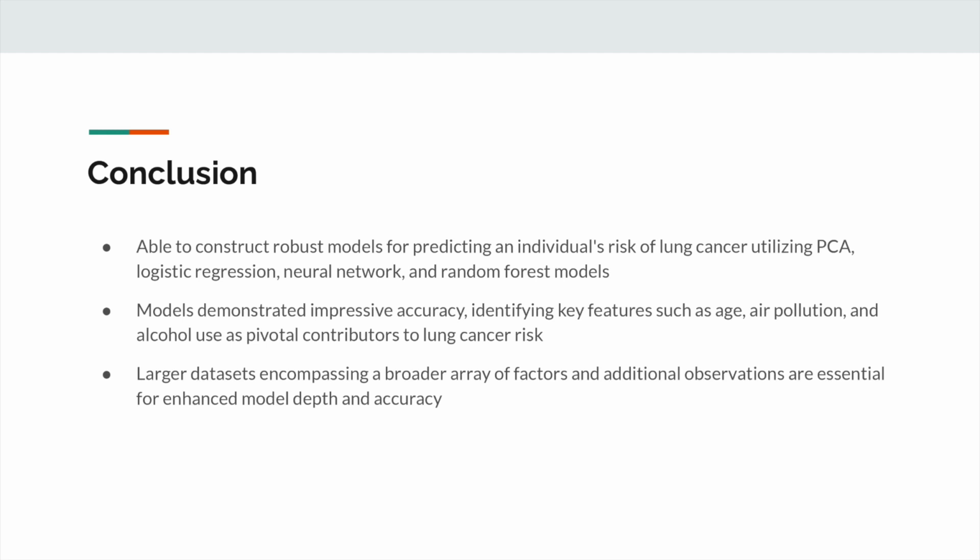While our current findings are promising, we acknowledge the need for further refinement and exploration. Many more factors contribute to an individual's risk profile for cancer, and larger datasets encompassing a broader array of factors and additional observations would undoubtedly enhance the depth and accuracy of our models. Understanding that the complexity of lung cancer involves multifaceted interdependencies, ongoing research and testing on more expansive datasets remain essential.